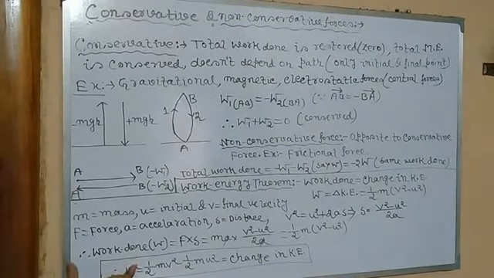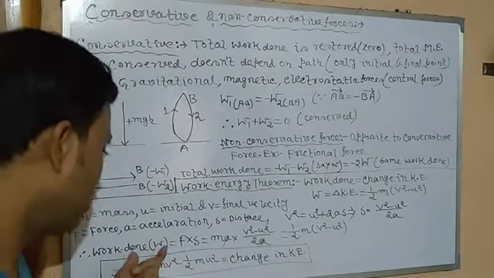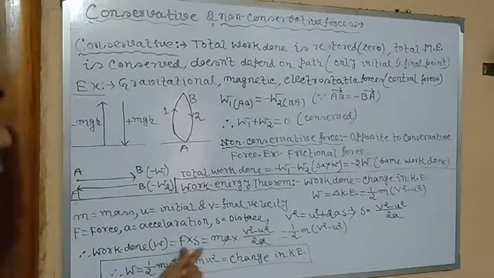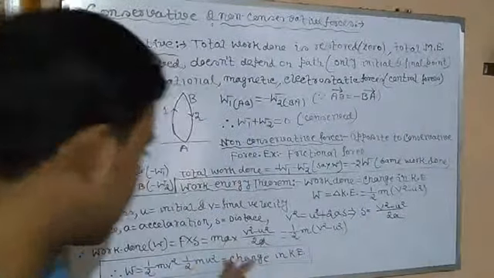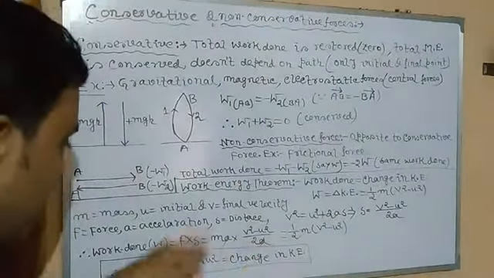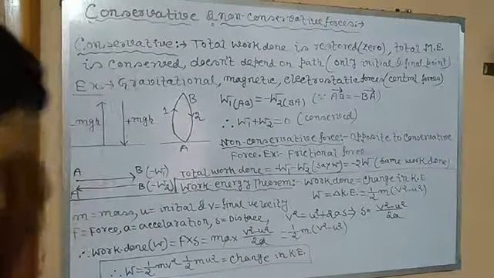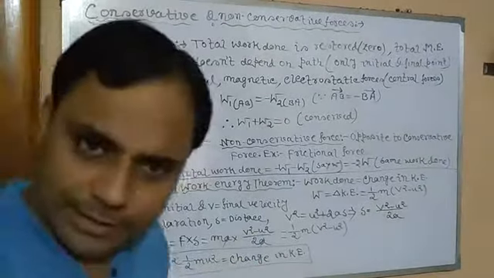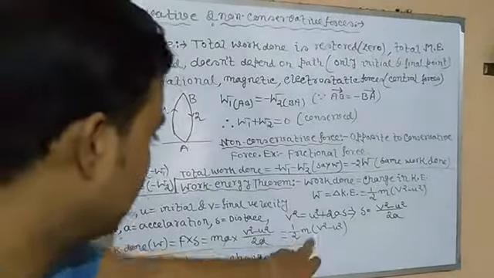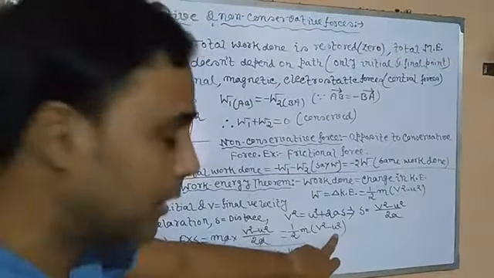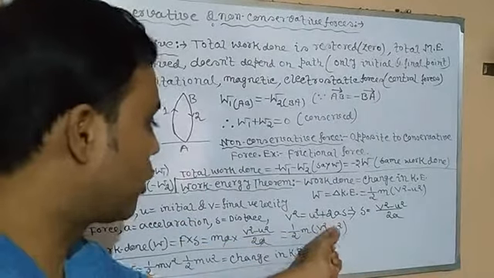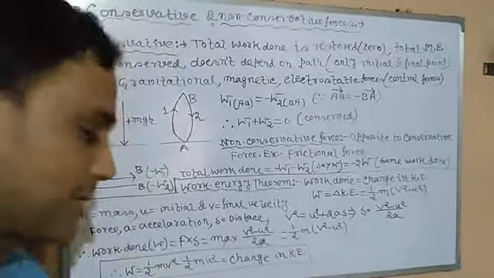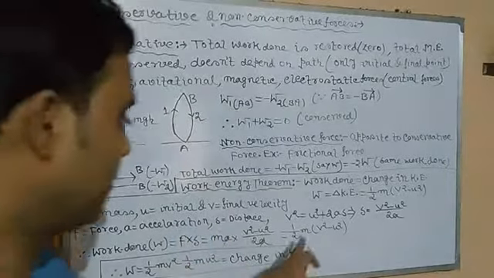Now, as you all know, work done is equal to force into displacement. We all know that force is equal to mass into acceleration. So putting the value of F is equal to ma, into the value of S from this expression, v square minus u square by twice a, cancelling a, we get half m into v square minus u square. Since we have taken the example of acceleration, that's why it is half m into v square minus u square. If it were retardation, instead of v square minus u square, it would have been u square minus v square, same thing, which also means the same.